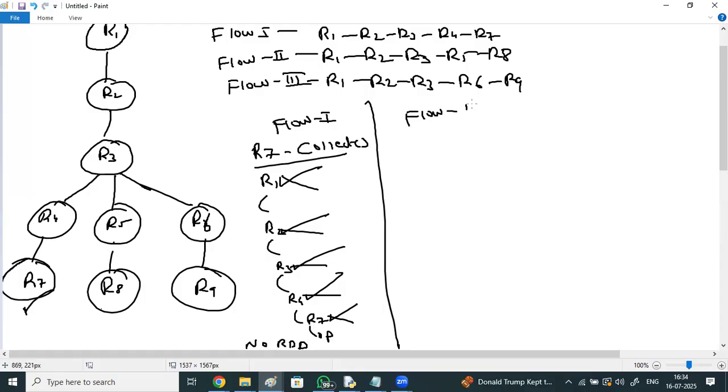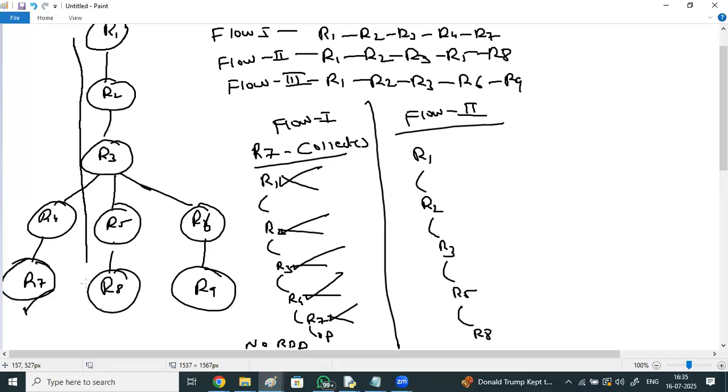Similarly, to execute flow 2, what is that flow 2? R1, R2, R3, R5, R8. So this is the second flow. To execute flow 2, what should I say? An action.